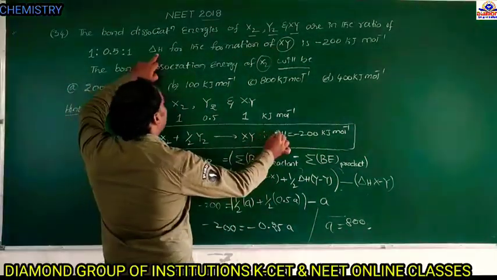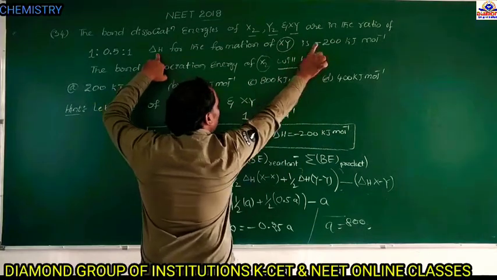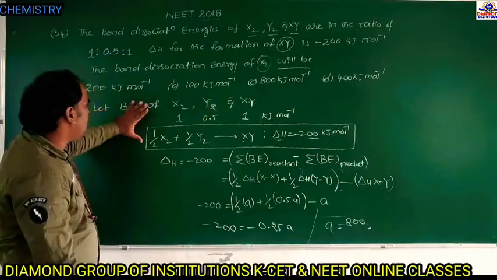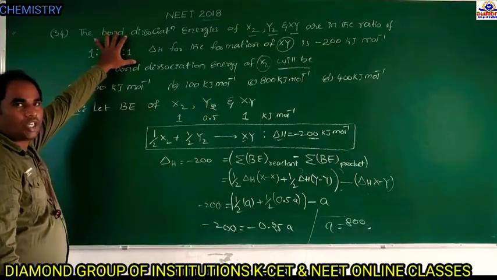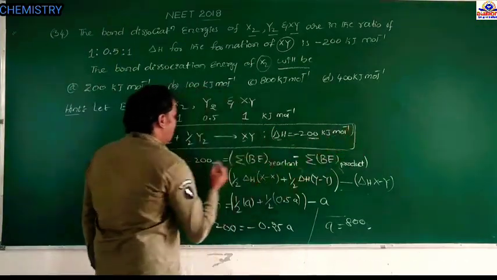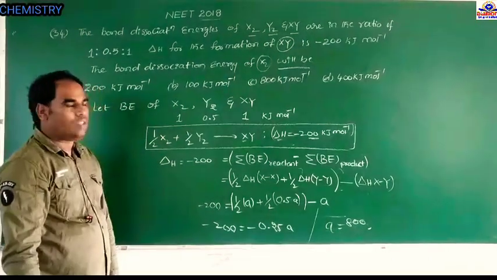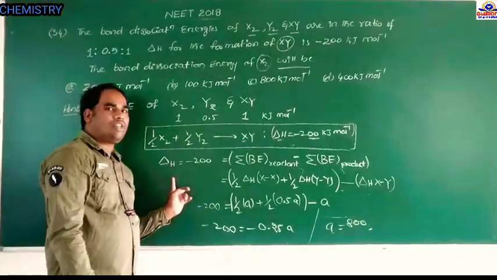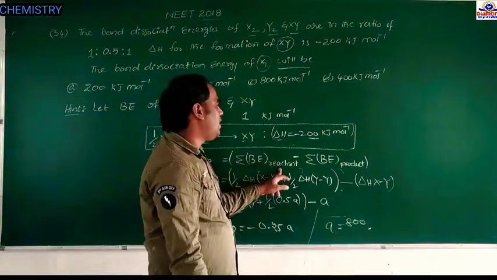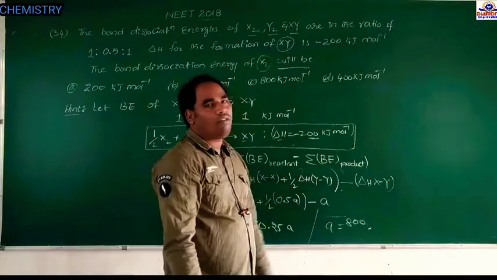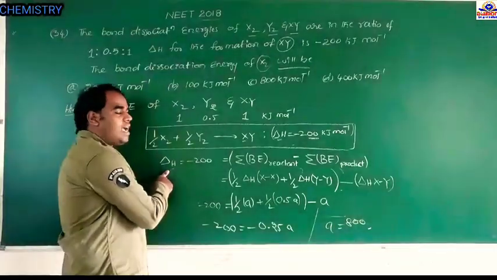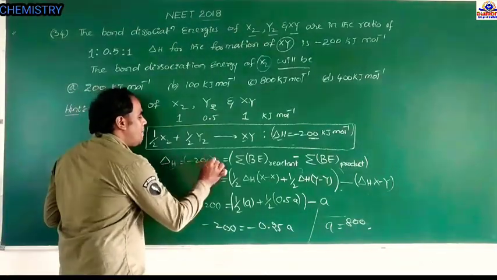The delta H value for the formation of XY is minus 200 kilojoule per mole. This data is already given in the question. So what is the delta H formation equation? Delta H formation equals the summation of bond dissociation energy of reactants minus the summation of bond dissociation energy of products. Here, delta H for the reaction is minus 200.